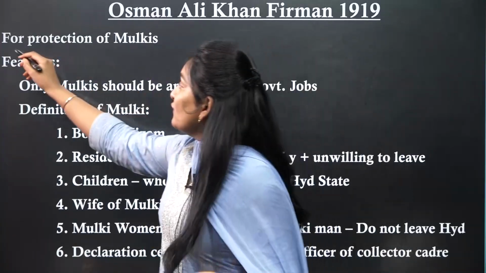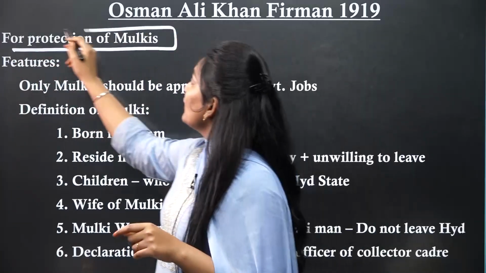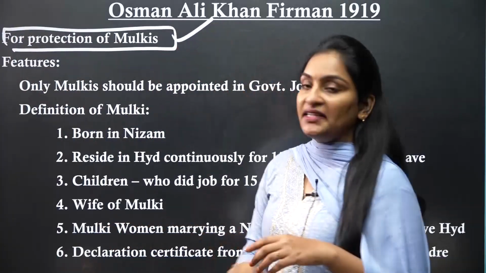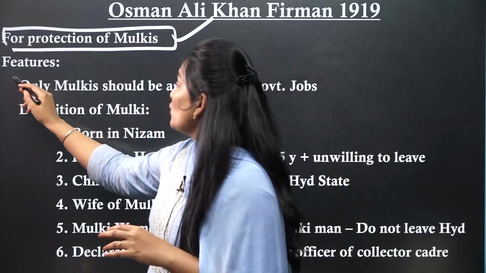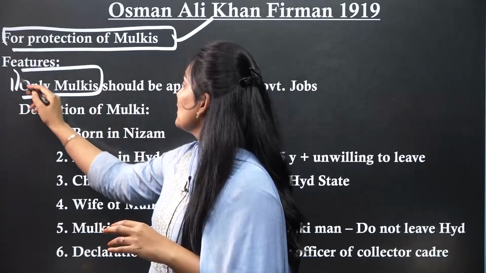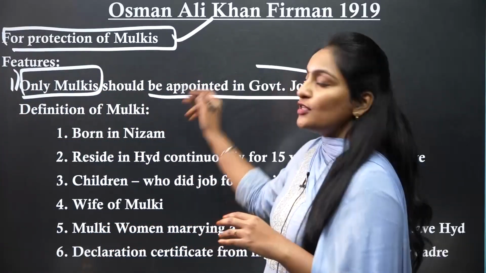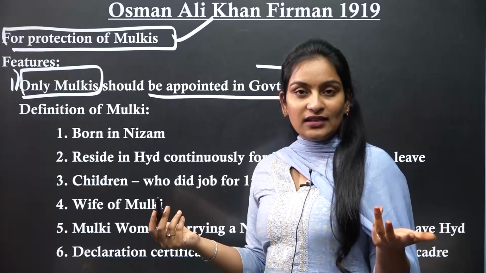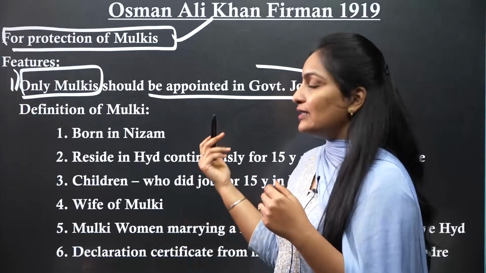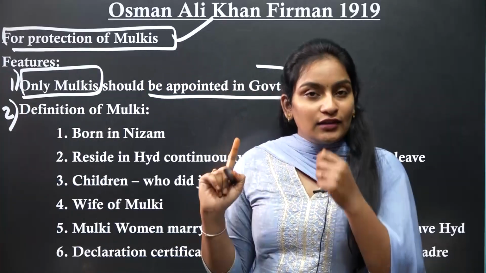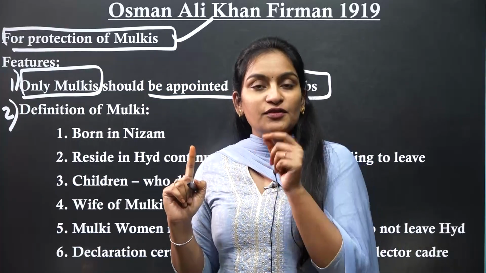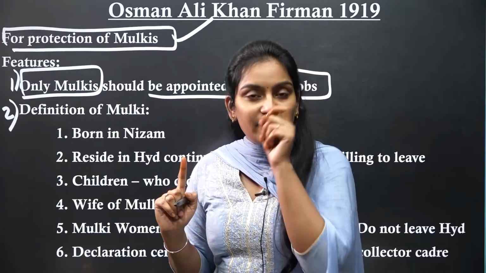So for what purpose was this Usman Ali Khan Farman issued in 1919? For the protection of the Mulkis. What were the features? First, only Mulkis should be appointed in government jobs, as earlier Farmans and Gazettes also contained a similar provision. This is very important. Our topic is the 7th Nizam's Farman 1919 and the definition of the Mulki.